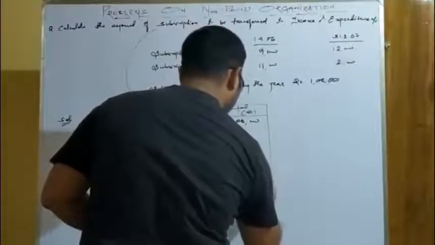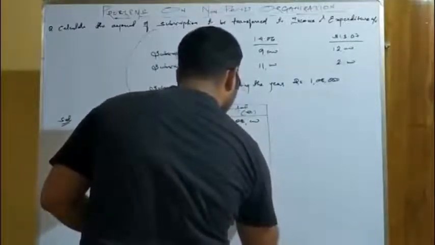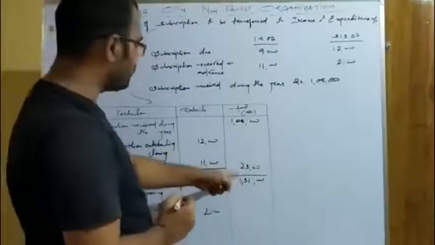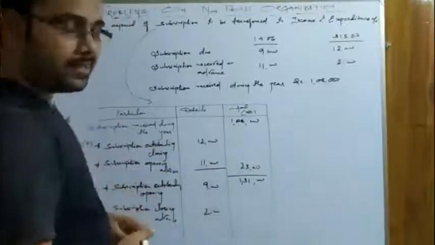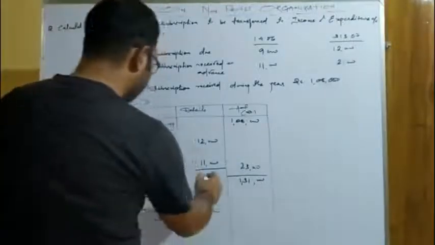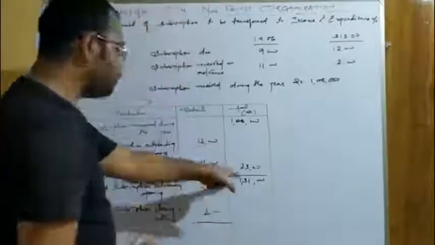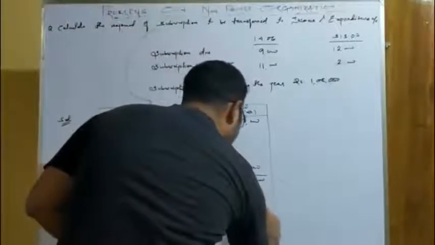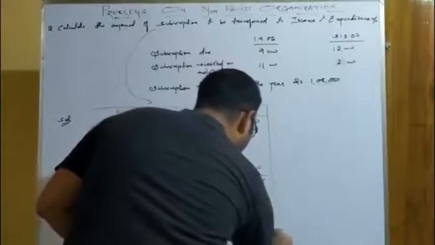Okay, and the total comes here is 1,31,000. See, these two are in the add column, so it is added. That is 23,000. Okay, and 23,000 is added to 1,08,000. It comes 1,31,000. Now, since these both are in the subtraction column, the total of this, 11,000, will be subtracted from this amount.